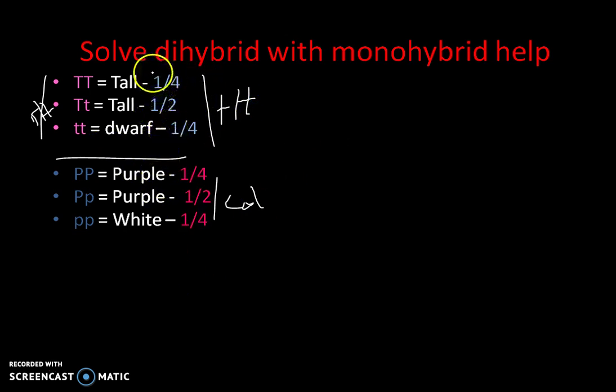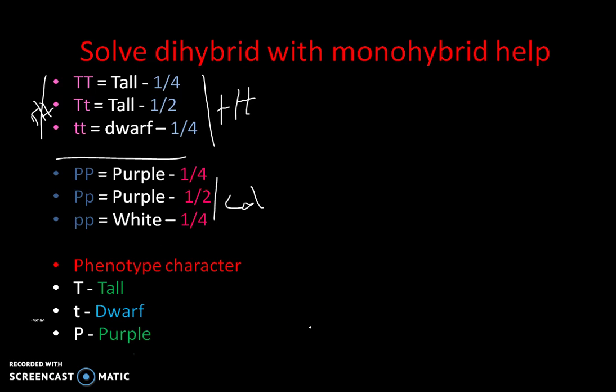I have found out their genotypic ratios. These are the genotypic ratios. So what will be the phenotypic character of both of them? Normally, capital T will control tall, small t will control dwarf, capital P will control purple, and small p will control white. So these are the phenotypic characters of the monohybrid, done separately. I separated the dihybrid's monohybrids and found out the ratio with genotypic and phenotypic characters.